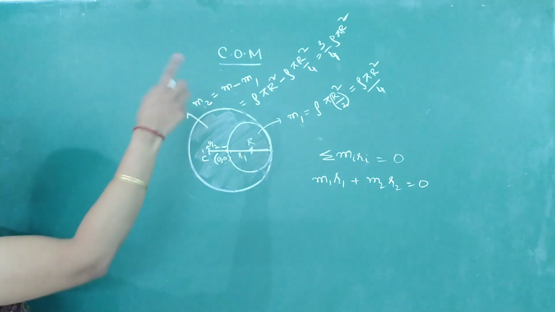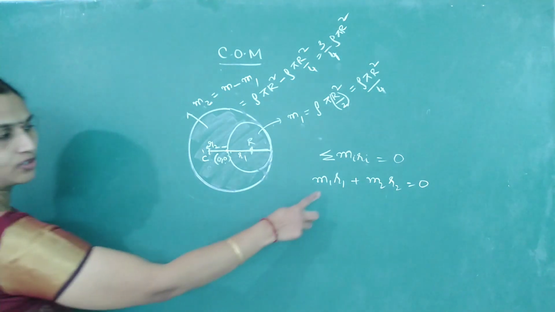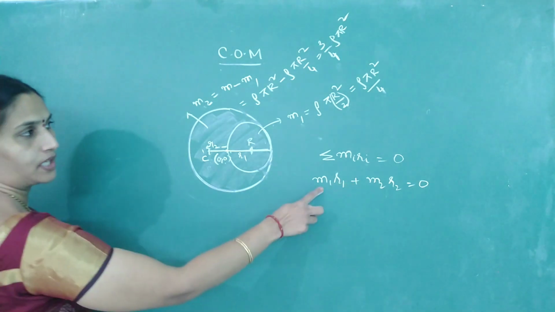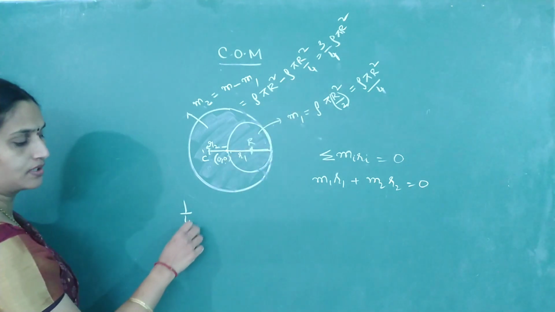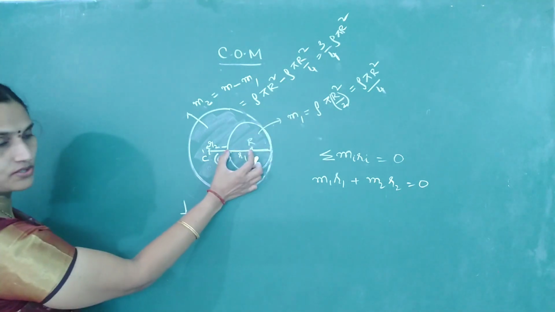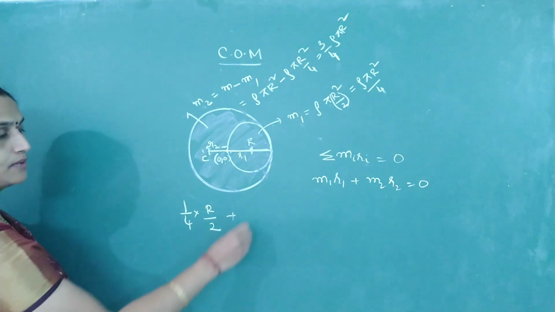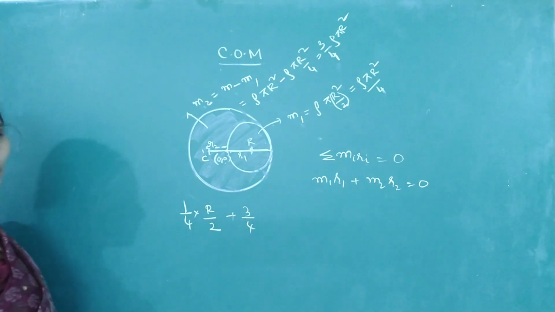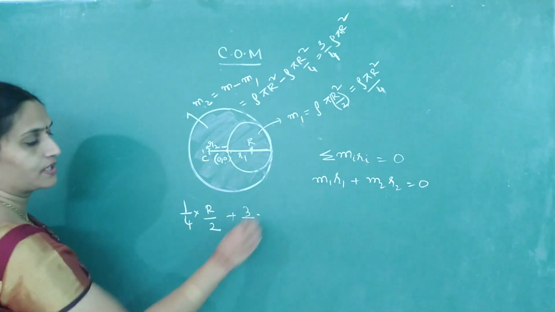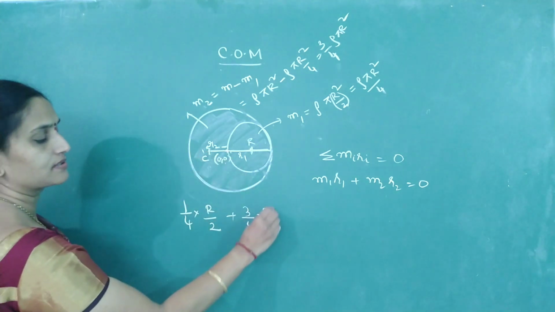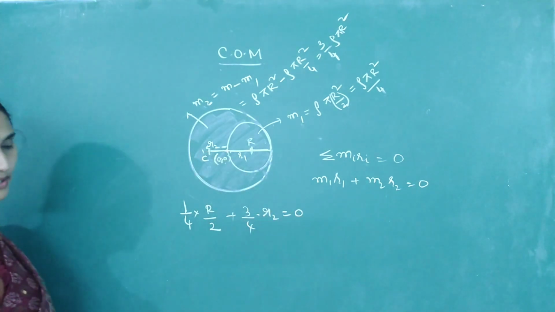Substitute the values. Since rho pi r square is common, I will not write it. m1 is 1 by 4 into this distance r by 2, plus m2, 3 by 4 rho pi r square, will anyway go to 0, into this distance r2, should be equal to 0.